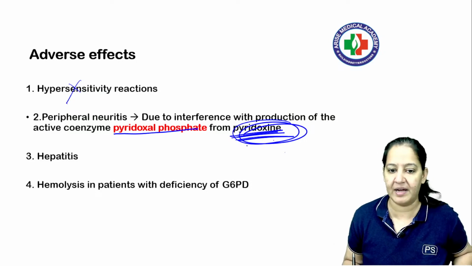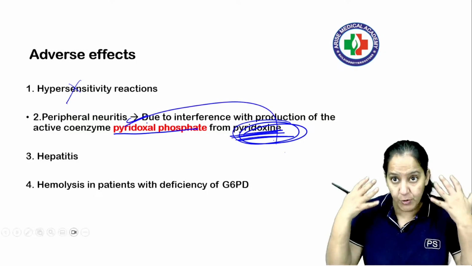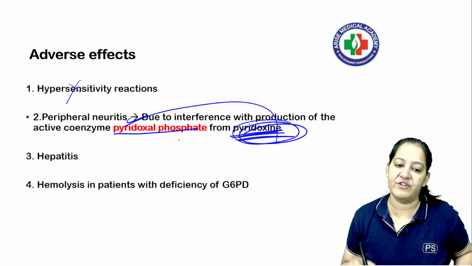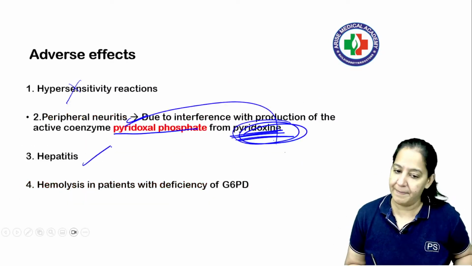Pyridoxine के absorption को inhibit करेगा. That's why the person will have neuritis. Neural symptoms होंगे. Neuritis, sensory deficit and neuritis is there. So that is due to pyridoxine deficiency. ठीक है? Hepatitis करेगा. It causes hepatitis.